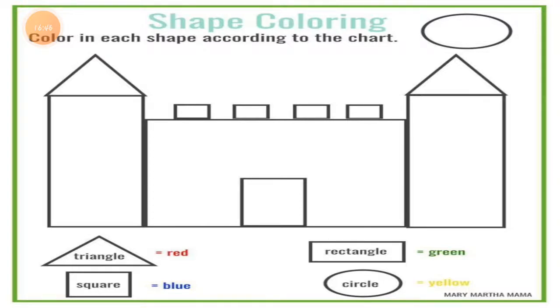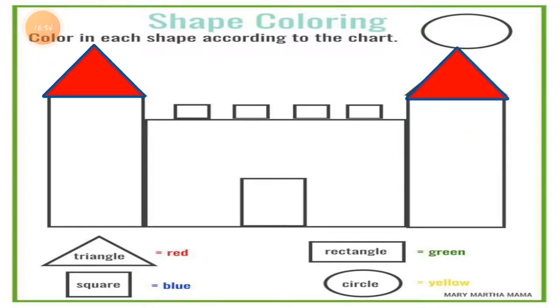So first of all, let's color the triangle in red. First of all, this is the triangle. I color it red. Second is also a triangle. I color it red. You can see I color both the triangles in a red color.